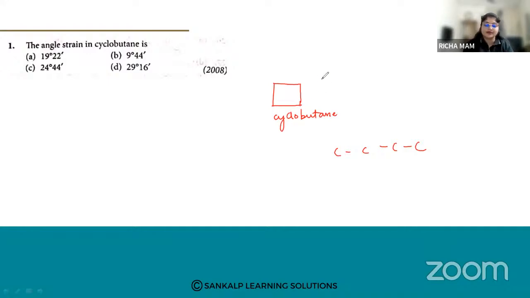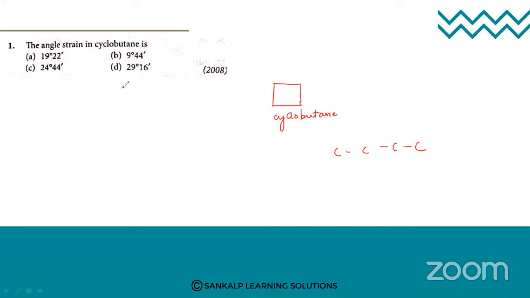Yes, anybody? This is a theoretical type of question. Option B. Murli and Hema have answered option B. Now, how are we going to observe that angle strain?